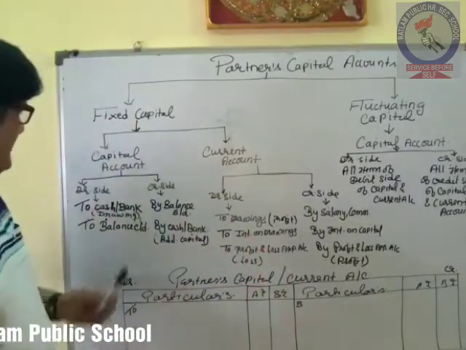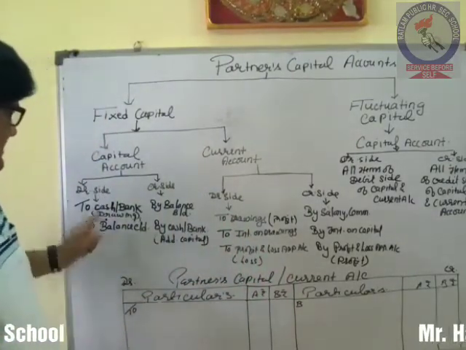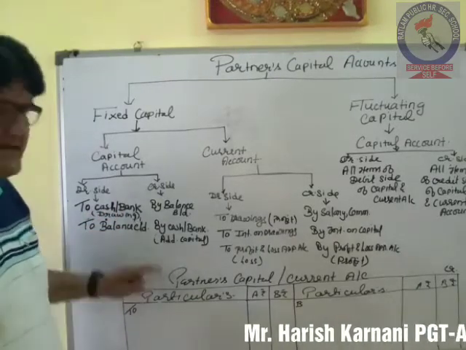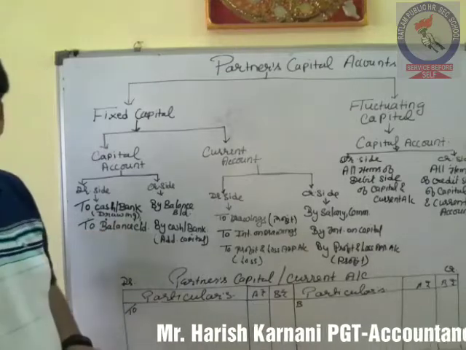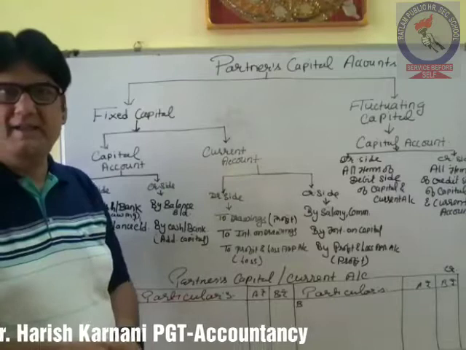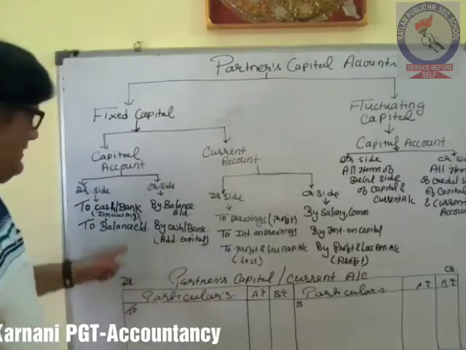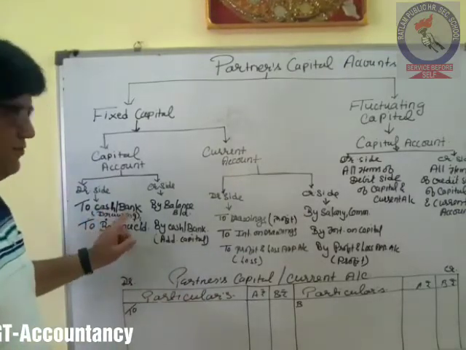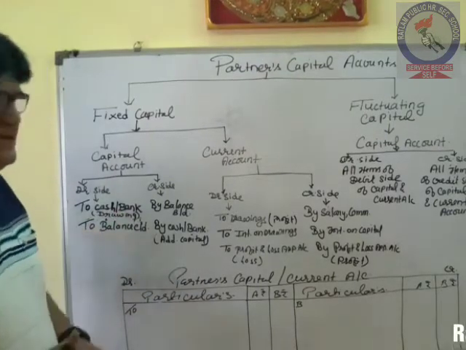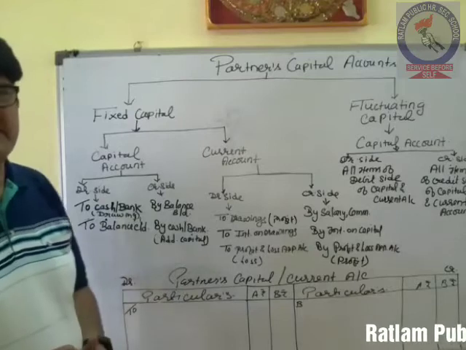So capital account will be debited by cash and bank. That is, if the partners withdraw money, ड्रॉइंग अगेंस्ट कैपिटल करते हैं, that entry will be recorded as either to cash or to bank. Then to balance sheet, that is the closing balance.